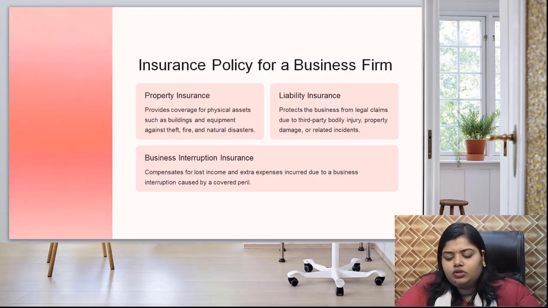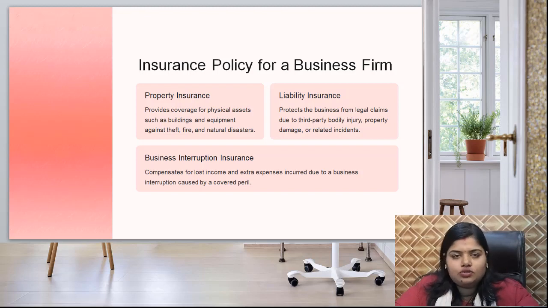Now, coming to insurance policies of the business firm, one is property insurance. Property insurance provides coverage for physical assets such as buildings and equipment against theft, fire and natural disaster. Whereas liability insurance protects the business from legal claims due to third party bodily injury or property damage or related incidents. Nowadays business insurance like liability insurance is going on.